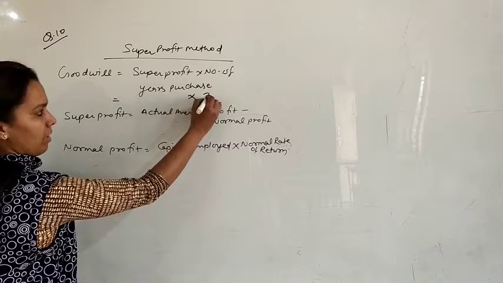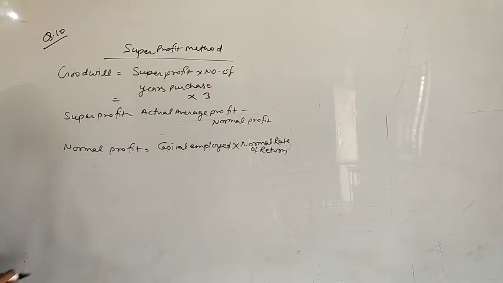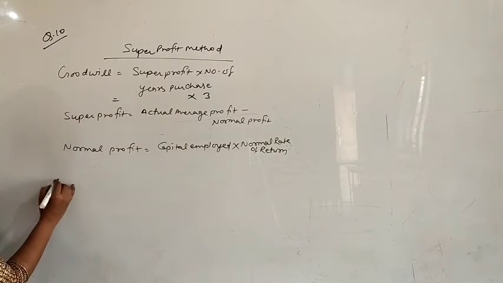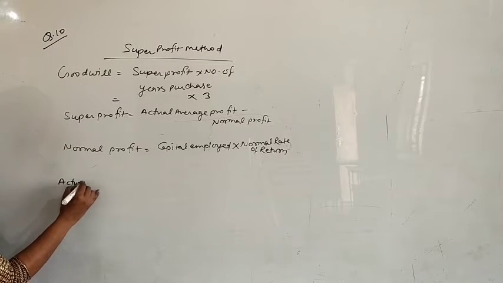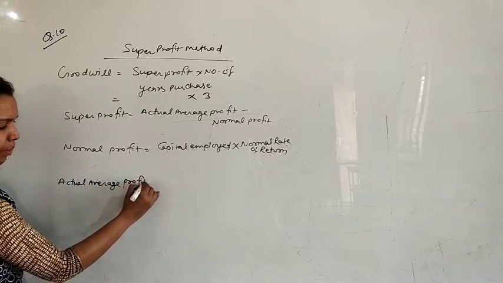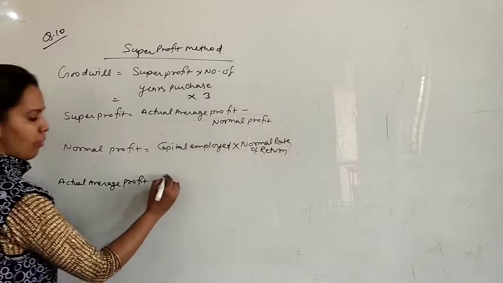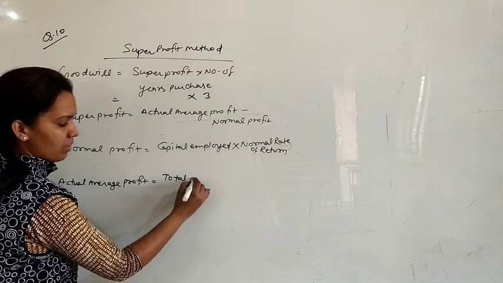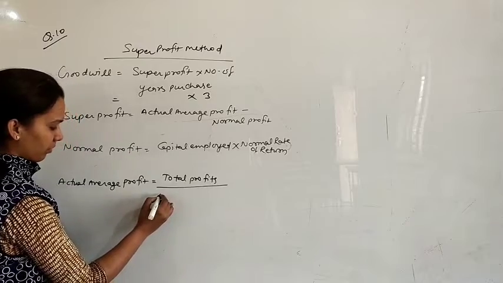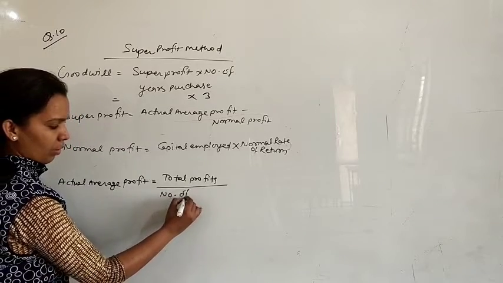So here you can write 3 years' purchase. Then we find super profit. So for super profit, actual average profit we have to find, and normal profit we also have to find. So first of all find out actual average profit. Actual average profit equals total profits divided by number of years.